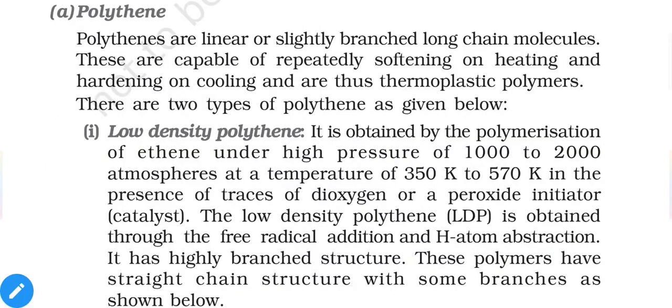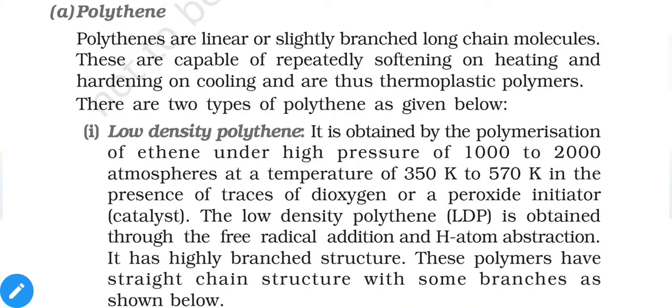Now let us talk about some important addition polymers. First of all, polythene. We have two different forms of polythene: low density and high density polymer. Polythene is a linear or slightly branched long chain molecule. These are capable of repeatedly softening on heating and hardening on cooling, and are thus thermoplastic polymers. We already discussed some of these natures earlier in some units. So thermoplastics have a tendency to regain their shapes.